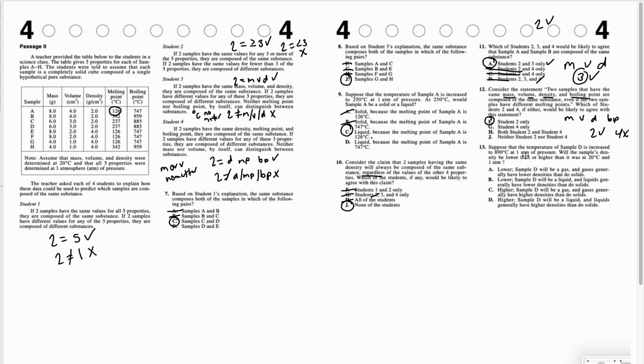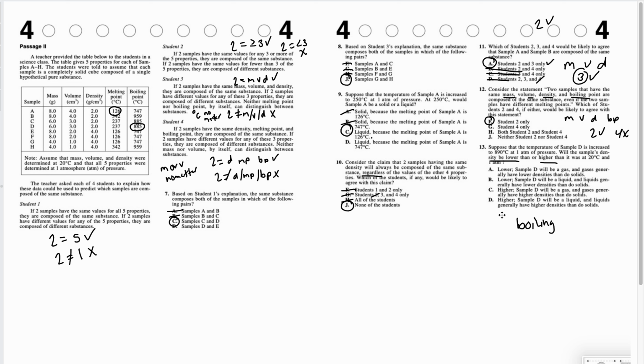The last question of this passage says, suppose that the temperature of sample D is increased to 890 degrees Celsius at 1 atm of pressure. Will the sample's density be lower or higher than at 20 degrees Celsius, which is what it's at? If we increase sample D to 890, that is past its boiling point, so this is now boiling.